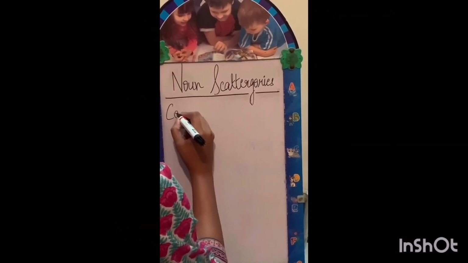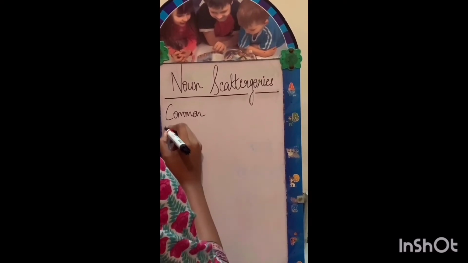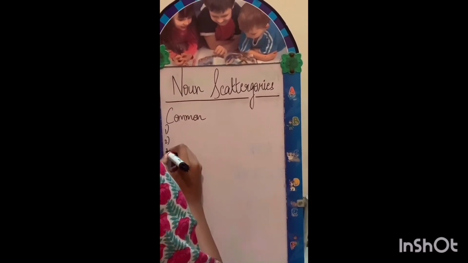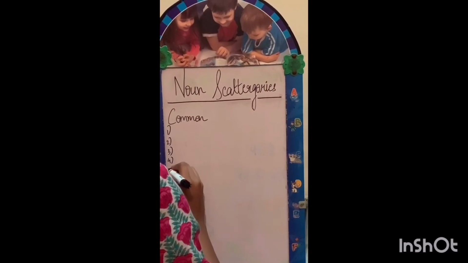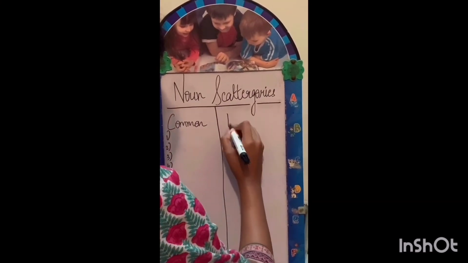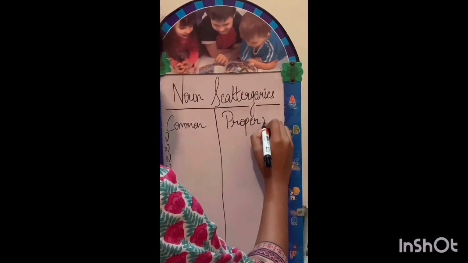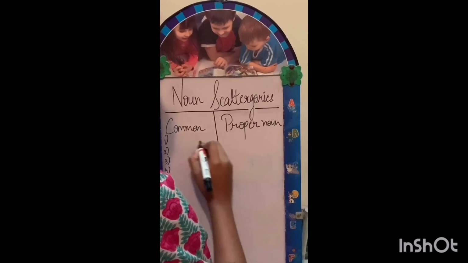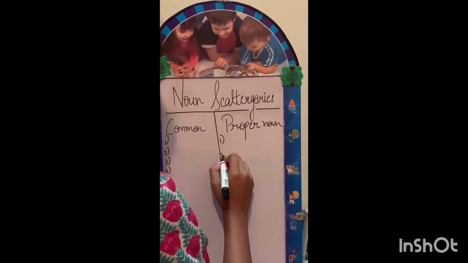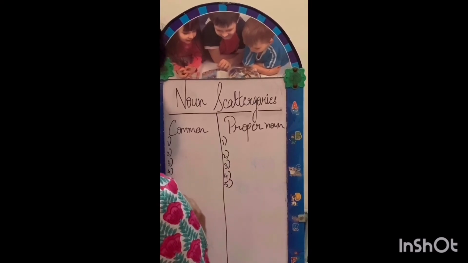So here's a quick exercise that each one of you can do to practice nouns. It's called the nouns categories. You're dividing the nouns and making different categories like these. So there's the common noun, any 5 nouns that you know. Similarly, proper nouns, any 5 proper nouns. If you see how I'm numbering them, you can number them in your notebooks and jot them down.